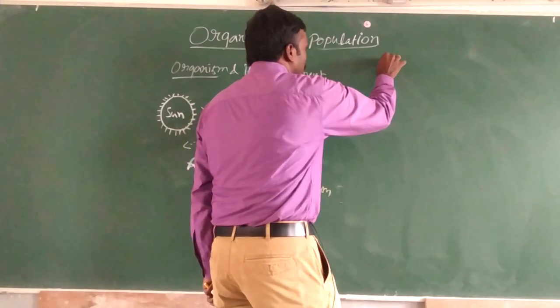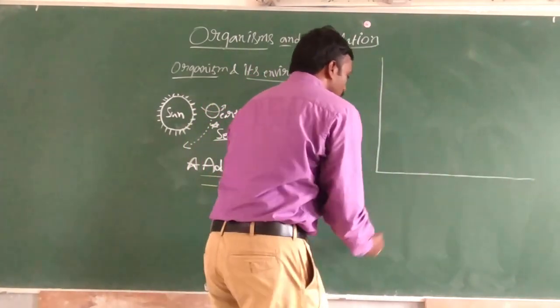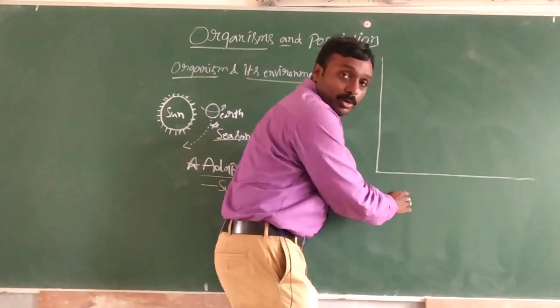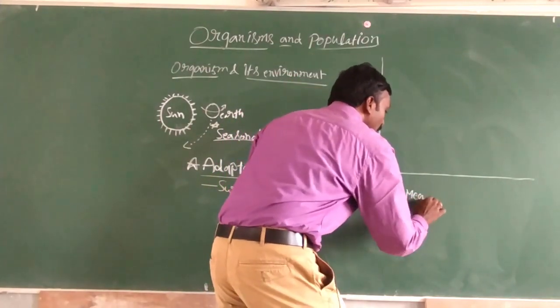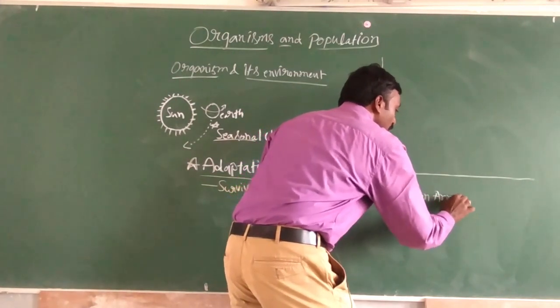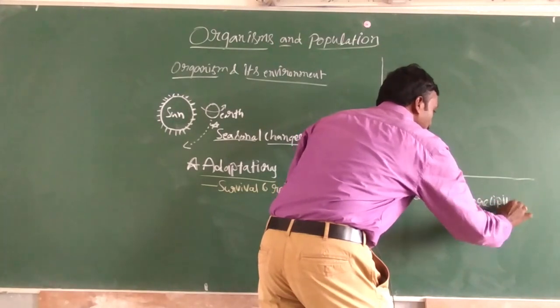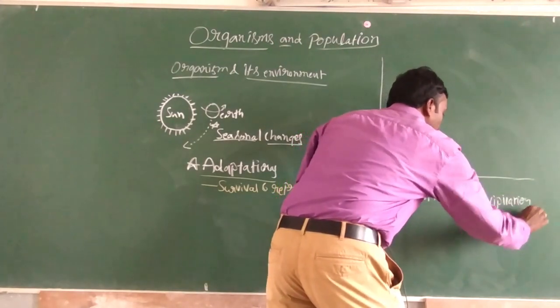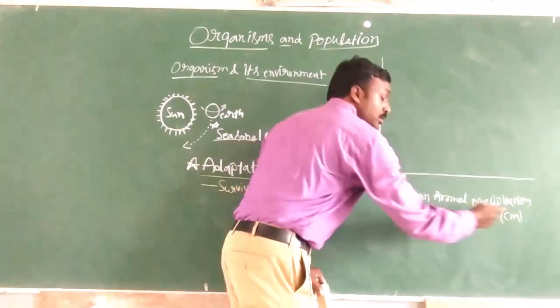So in this graph, on this axis I am going to write mean annual precipitation, which is measured in centimeters. Okay, I denote it as cm.